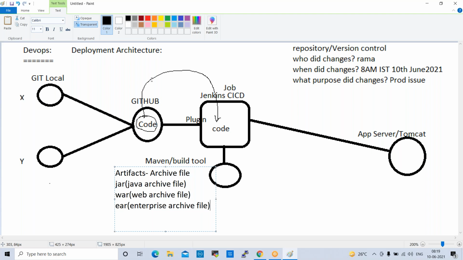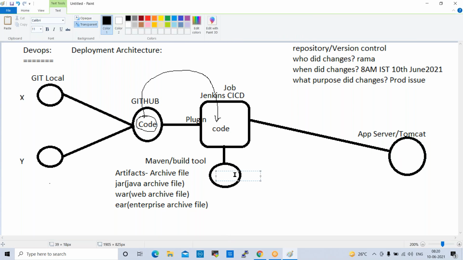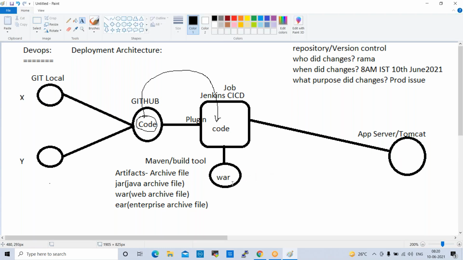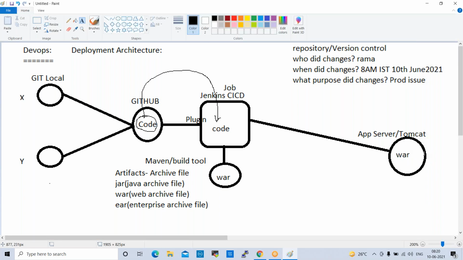Once we receive the code from GitHub to Jenkins, that code will be converted by Maven into a single file, like a war file, jar file, or EAR file. Once the war file is generated as an archive file, Jenkins will push that war file into the Tomcat server. Here deployment will happen. We deploy the code on the application server. Fine. Any questions up to here, anyone?